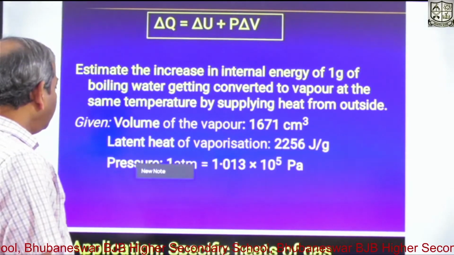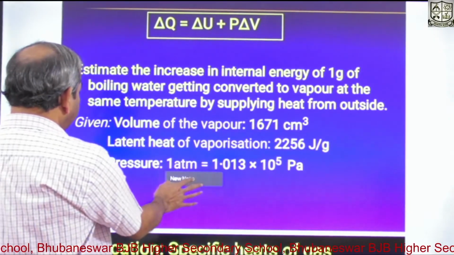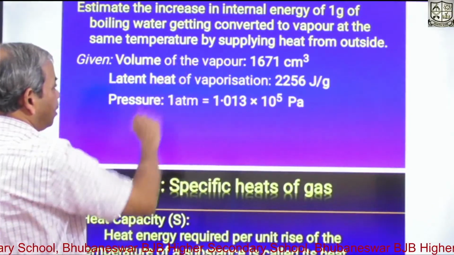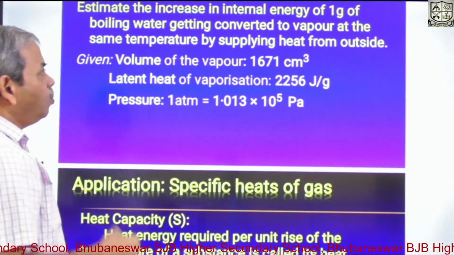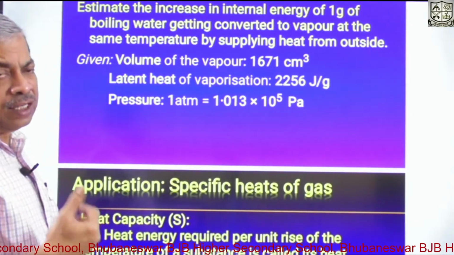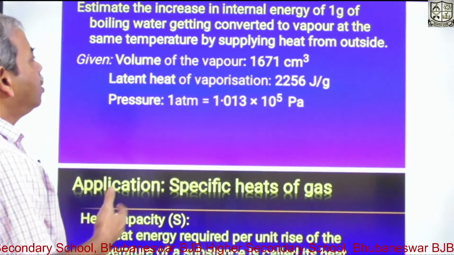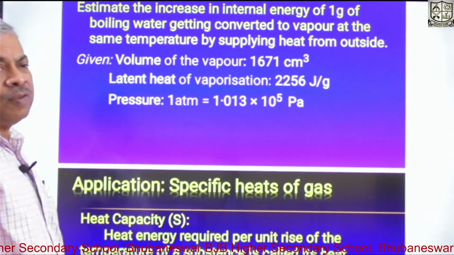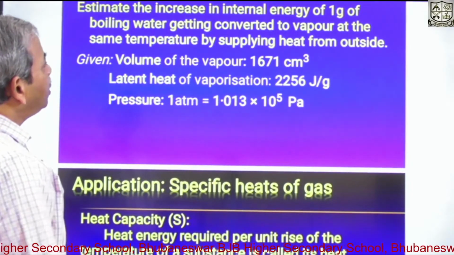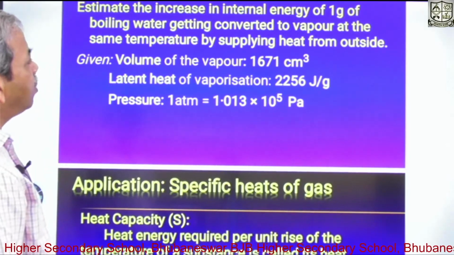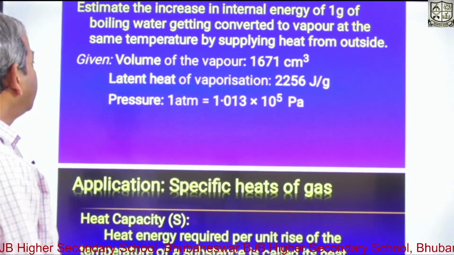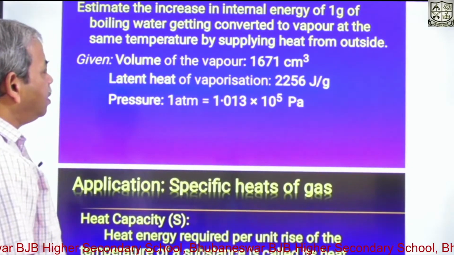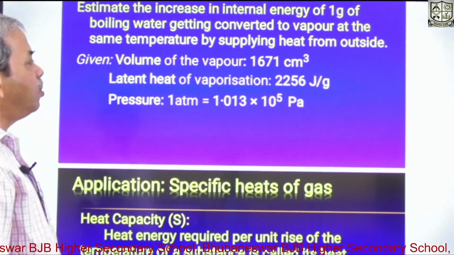Now see what is given to us. The volume of the vapor is given to us. When 1 gram of water is converted to vapor at 100 degree centigrade under 1 atmospheric pressure, the volume it occupies is 1671 cubic centimeter. The second thing given is the latent heat of vaporization, 2256 joules per gram.